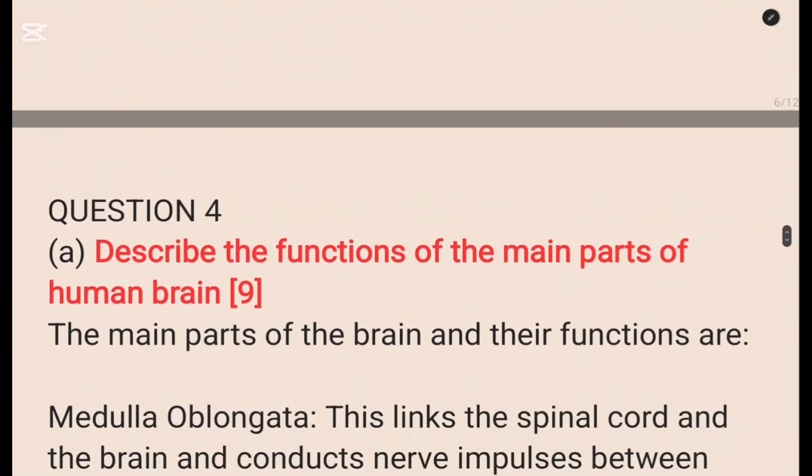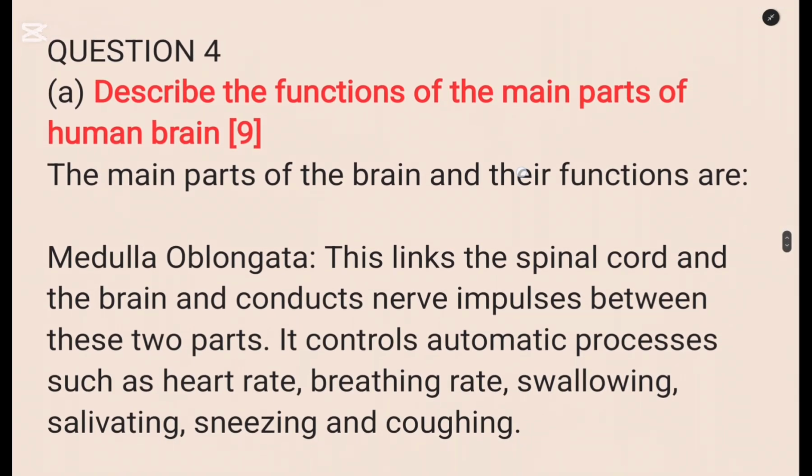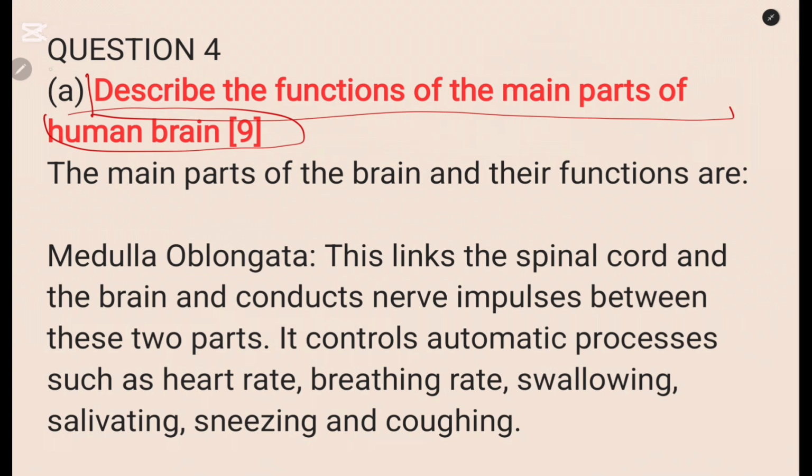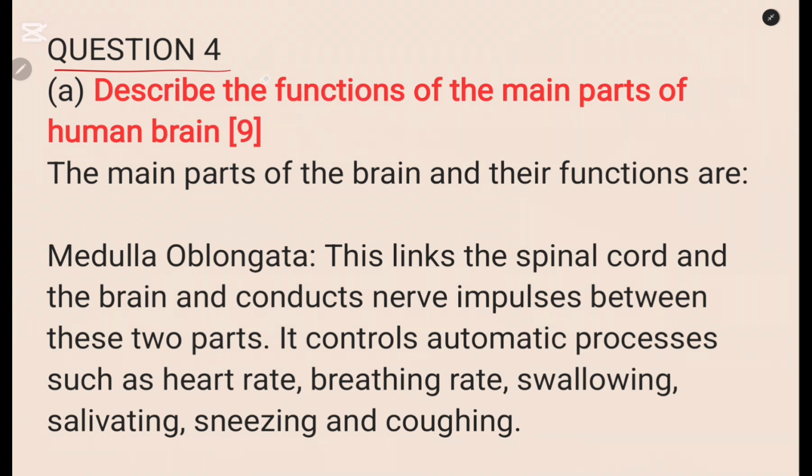Let us go to question 4. So the first question here on question 4, that is question A, describe the main functions of the parts of the human brain. Describe the function of the main parts of the brain. So like I said, please, when you are answering, the whole of this question is not supposed to be there. You just put, let's say, question 4A, you start writing. So don't include this question. I've just included it so that you can follow.